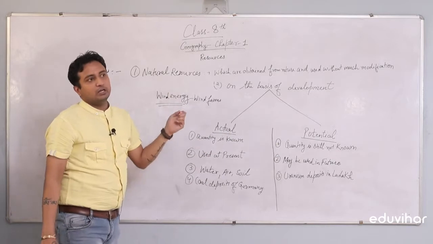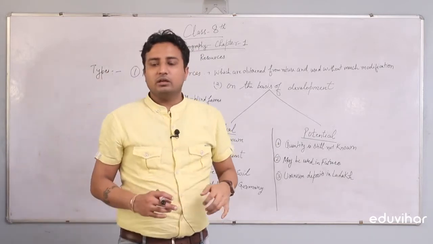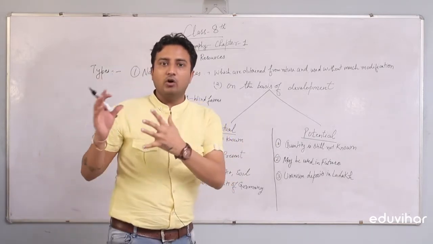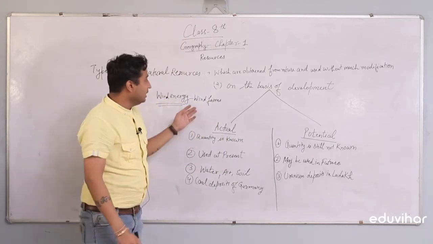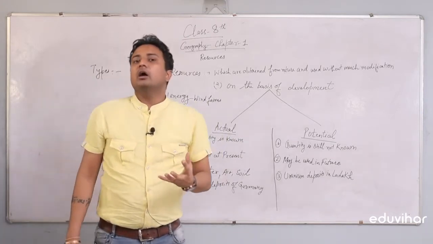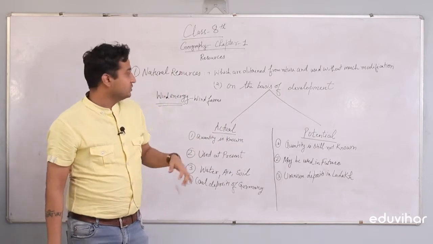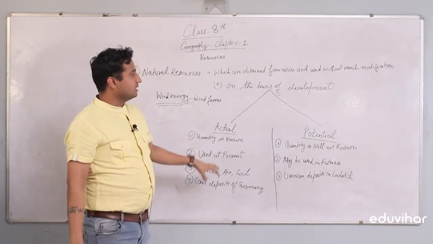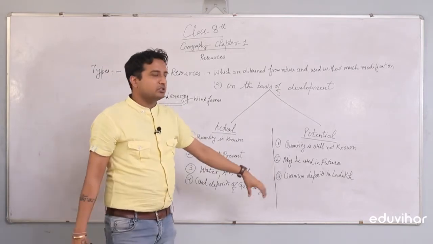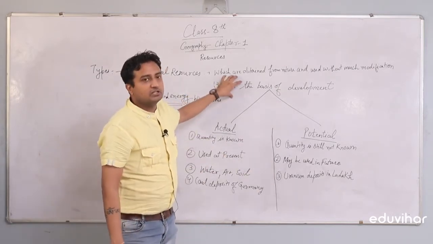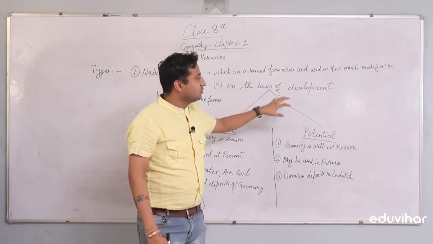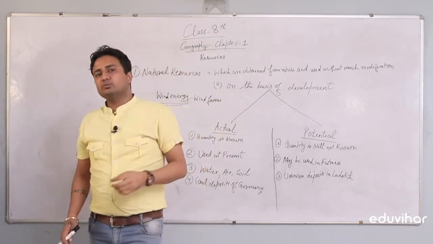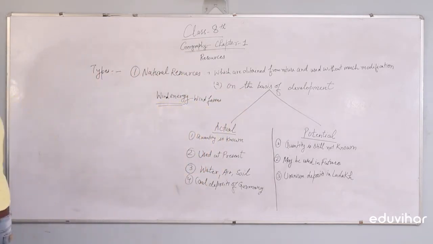If we talk about wind energy in India, basically it was in Gujarat or in Tamil Nadu. Nagercoil was the place where an extensive amount of wind energy is used with the help of wind farms. So this is the basic difference between actual and potential resources. This was the first classification of natural resources, that was on the basis of development. Let's move to the second classification, guys.